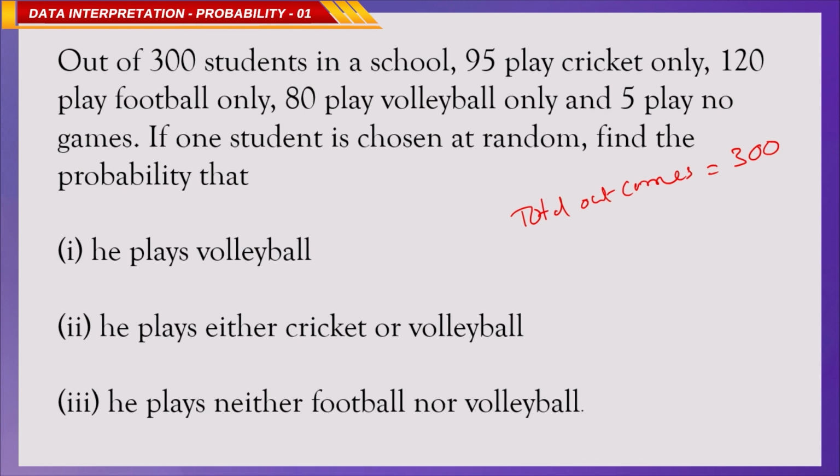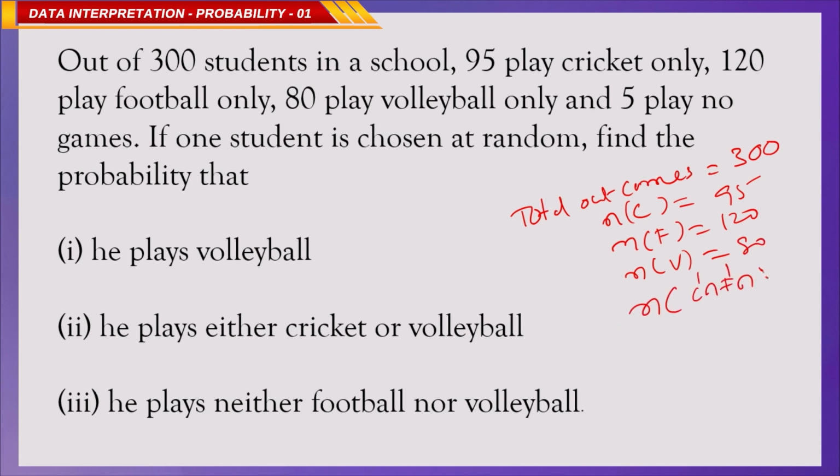The students who play cricket, N of C is 95. Who play football, N of F is 120, and N of volleyball is 80. And neither, C dash intersection F dash intersection V dash, is 5. This is the data or information given.